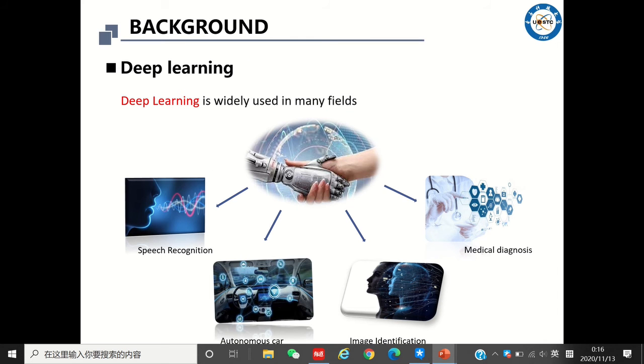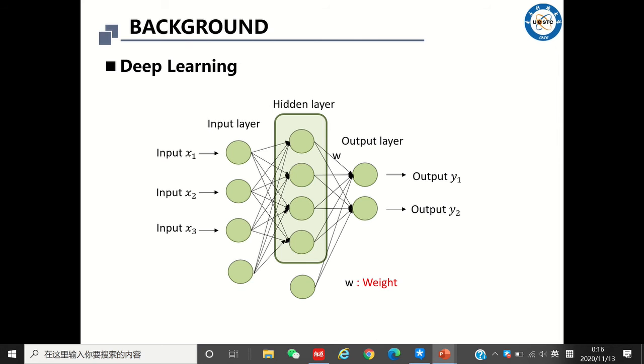Deep learning has been used in all aspects of social life, such as face recognition, autopilot, and medical diagnosis. As shown in the figure, deep neural networks usually consist of one input layer, one or more hidden layers, and one output layer.